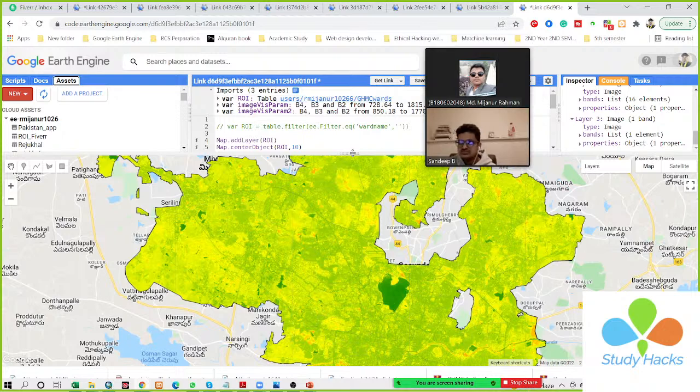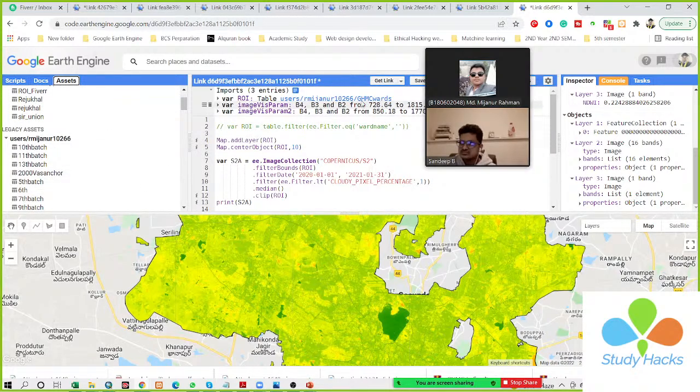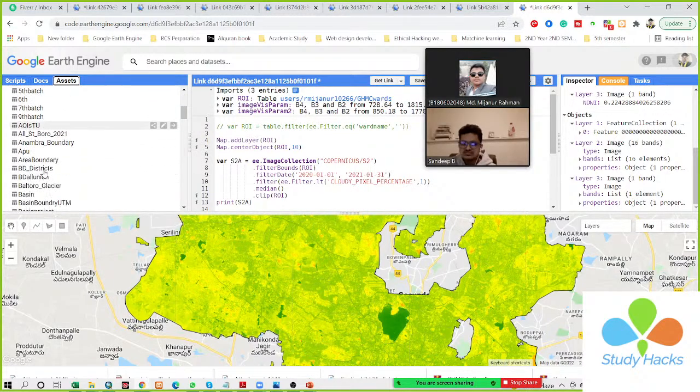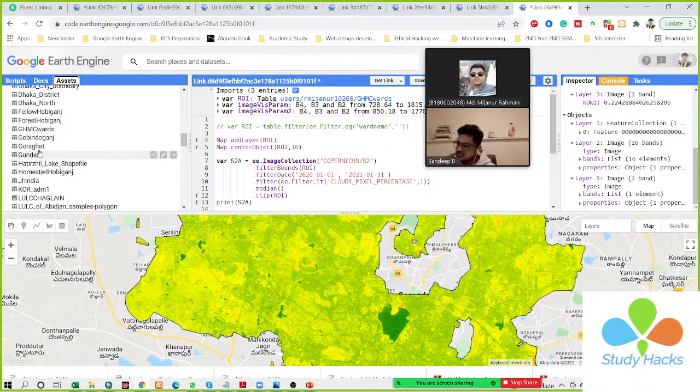I will share it, and you can easily share it too. You can simply find the shapefile from your asset. Your asset name is ZSM. So I simply find my asset from here. This is my asset, and this is my shapefile. Here you can see this is a button for sharing. When I simply click to share,